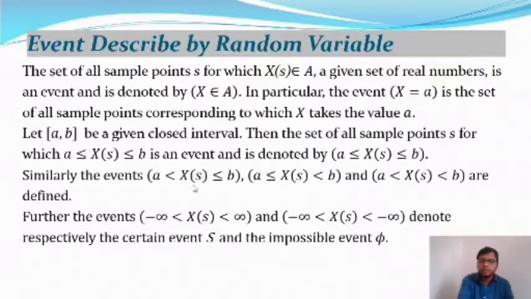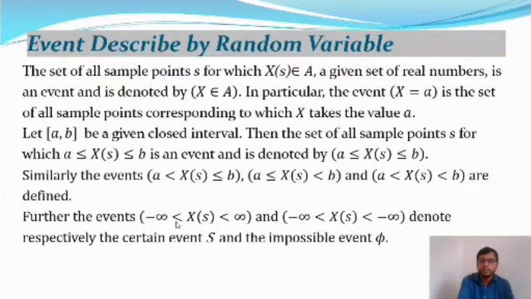In the first one, the function is defined in a half open interval. In the second one, the function is also defined in a half open interval, and in the third one, the function is defined in the open interval a comma b. And these are all events also. Further, the events minus infinity to plus infinity: here X of s is defined in the interval minus infinity to plus infinity. Both are defined, and they are denoted respectively the certain event S and the impossible event phi.